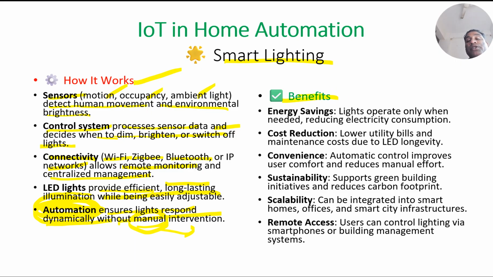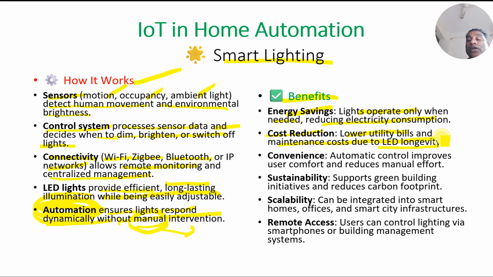So what are the benefits of our system? Energy savings. How is energy saved? Because the light operates only when needed, reducing electricity consumption. Once electricity is less consumed, there are lower utility bills, that is cost reduction, and lower maintenance costs due to LED longevity.